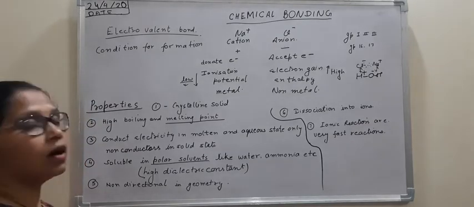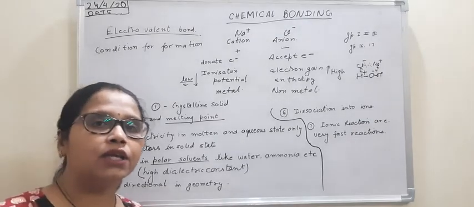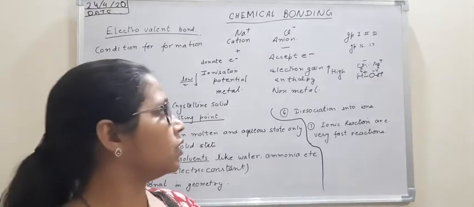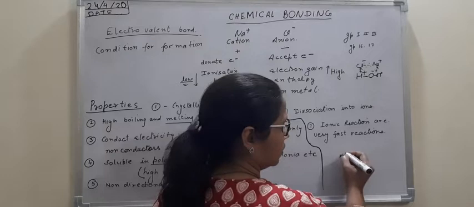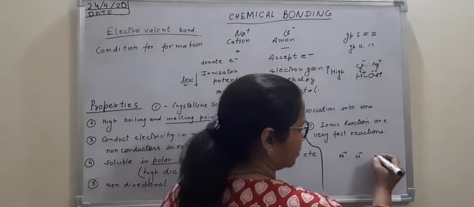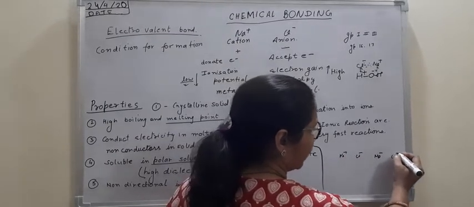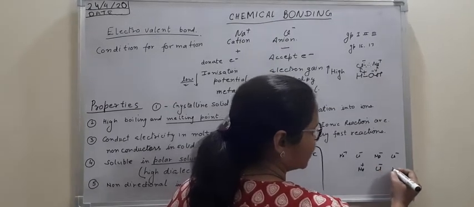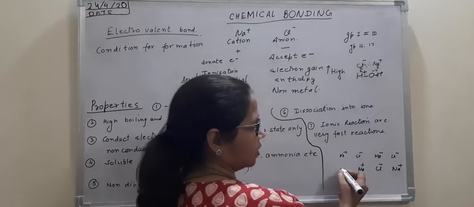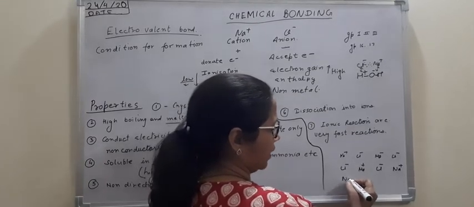The fifth point is they are non-directional in geometry. Non-directional in geometry means whenever you are studying a solid crystal, maybe Na plus and Cl minus, they are combined together in a regular arrangement. So you cannot decide which ion is attracted to which opposite ion.